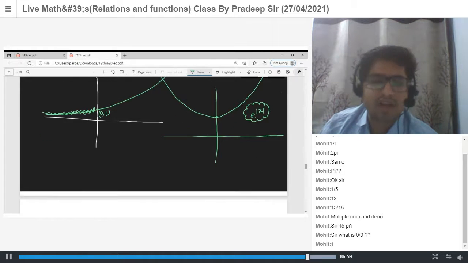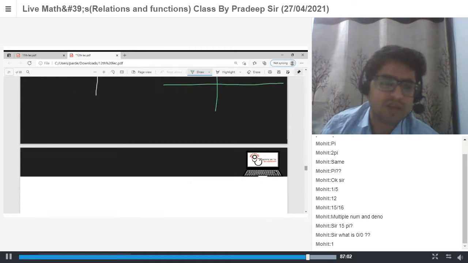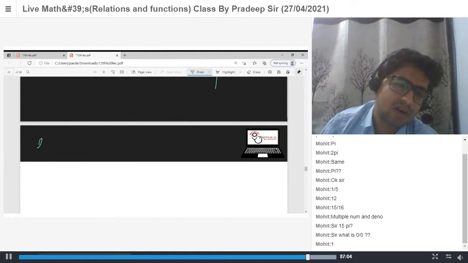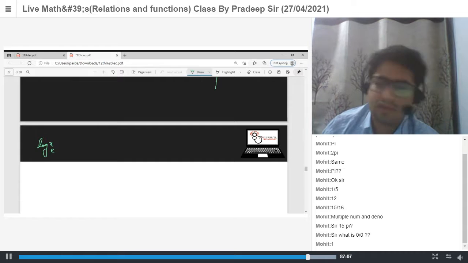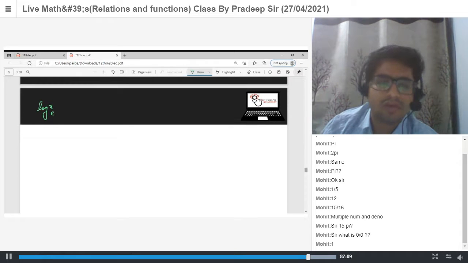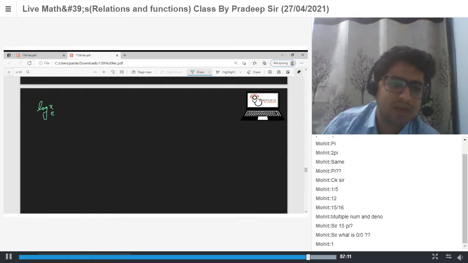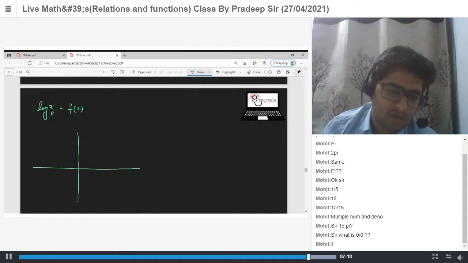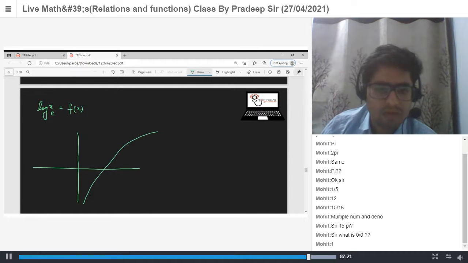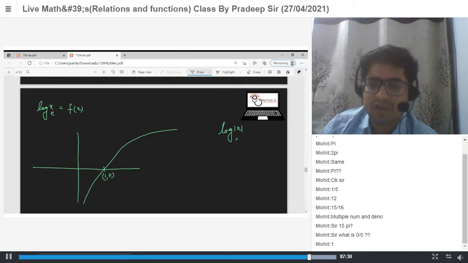Next, what is the graph of ln x? Let's say f(x) is equal to ln x. The graph of ln x is this one. This point is (1, 0). So what is the graph of ln mod x? ln mod x is nothing but f of mod x.